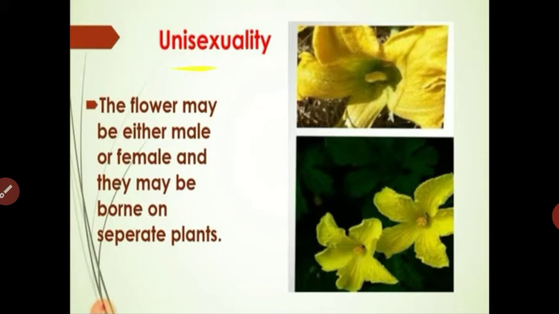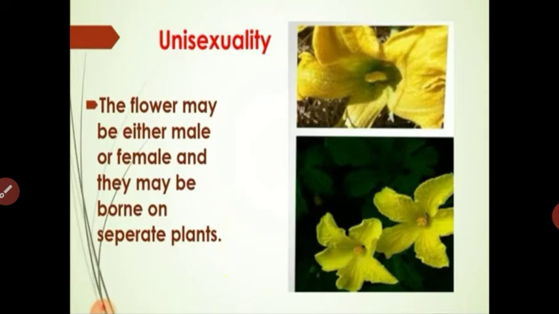Got it, students? Unisexuality means what? The flower contains only male gametes, or the flower contains only female gametes, and this way cross-pollination is the only possibility in nature. This is the first condition, unisexuality.